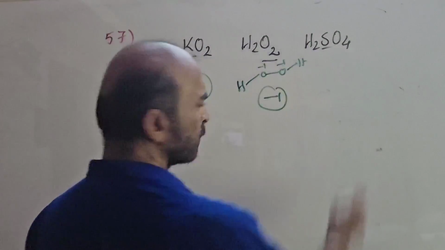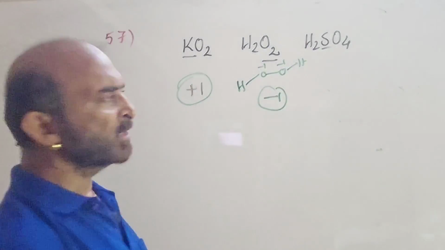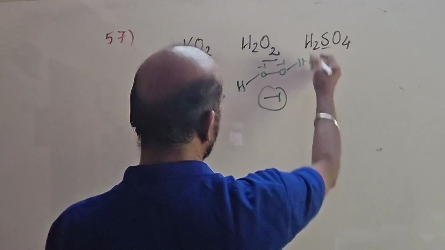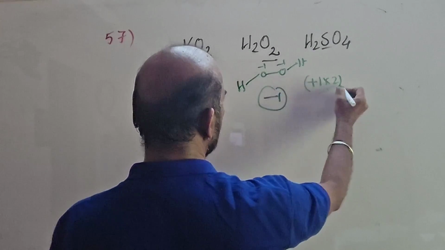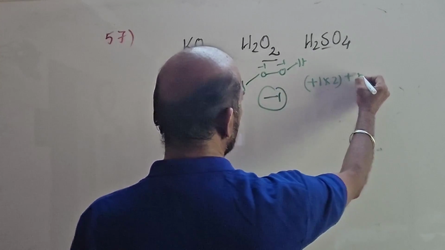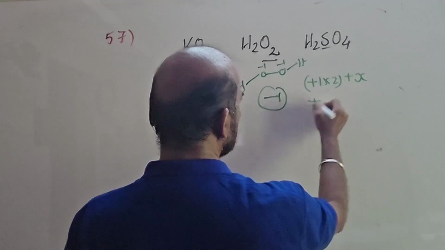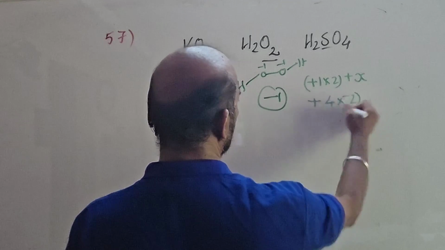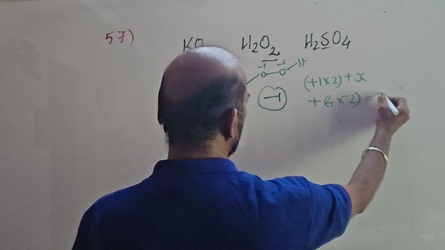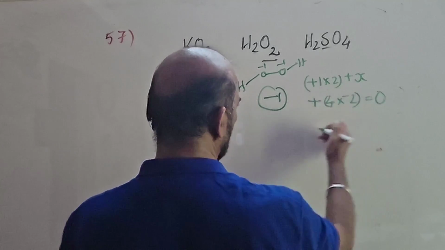And H2SO4, we know the method to find the oxidation state of sulfur. Let hydrogen be plus 1, we know. So 2 hydrogens, plus 1 into 2, plus sulfur being unknown X, plus oxygen being known to be minus 2, 4 into minus 2. Together they make the molecule neutral, so it is 0.